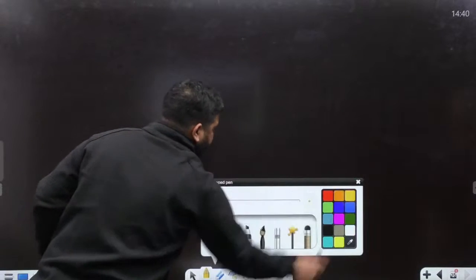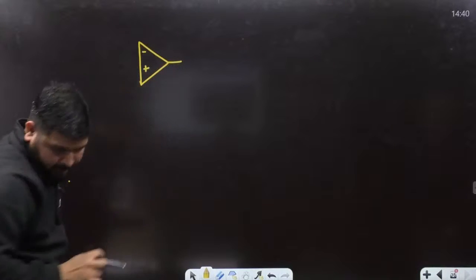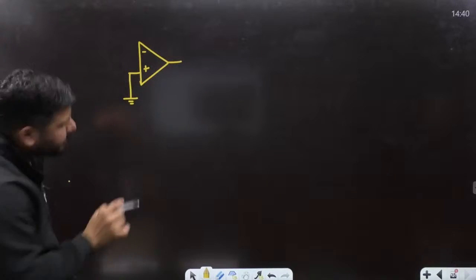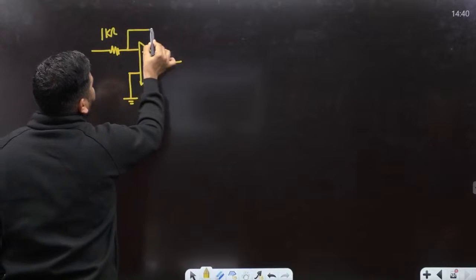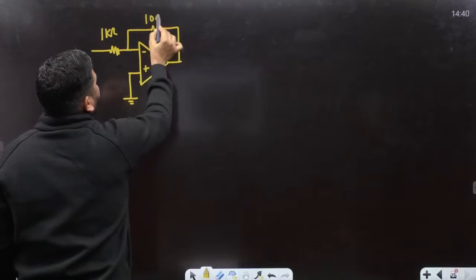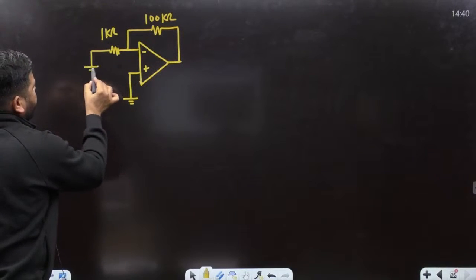Okay, let's try to solve one more question, guys. There is an ideal op-amp, shown in the figure. Let me draw the figure. Minus, plus, and the negative feedback is given. Here you have the grounded point. This is 1 kilo ohm, this is 1 kilo ohm, and there is one more resistance of 100 kilo ohm. We have this point grounded.